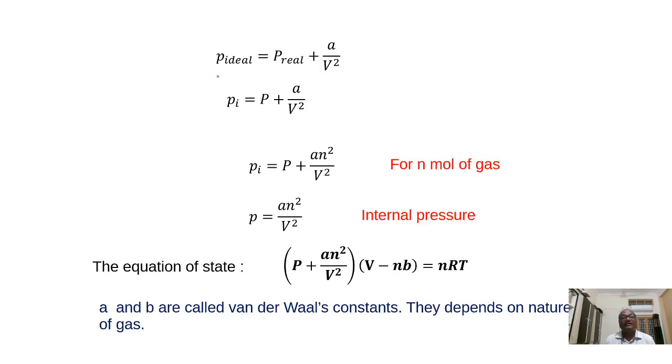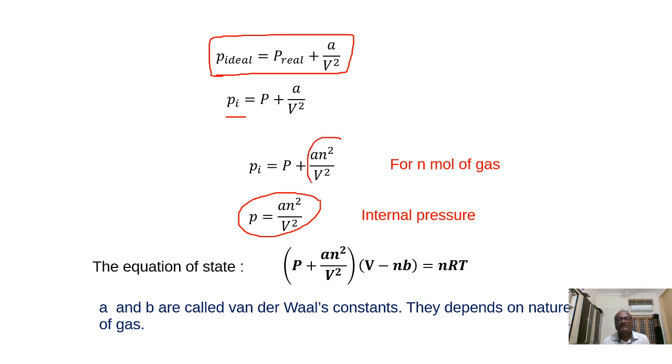So for 1 mole of gas, now we can write P ideal is equal to P real plus A by V square. Instead of P real, now we are writing P only: P plus A by V square. For n moles of gas, it becomes P plus A n square by V square. This correction factor for pressure is called internal pressure.